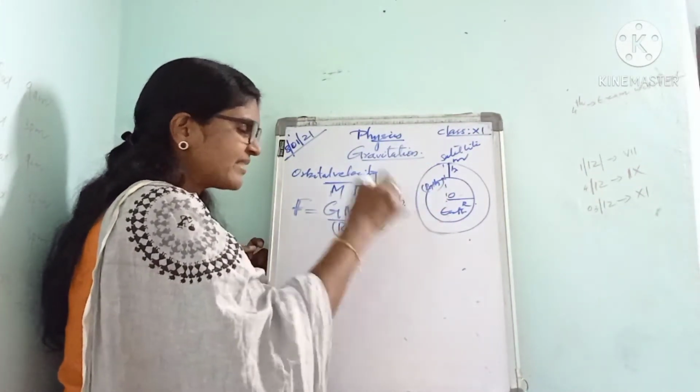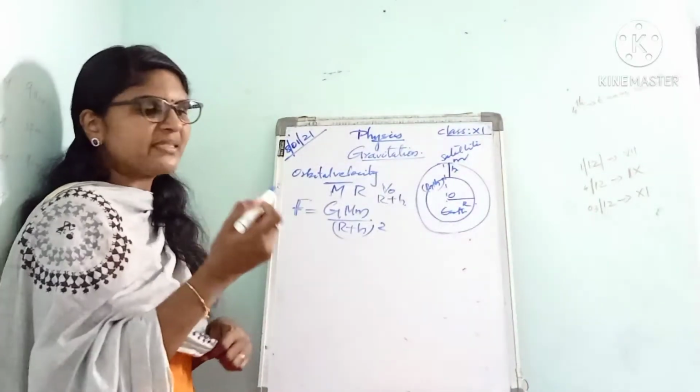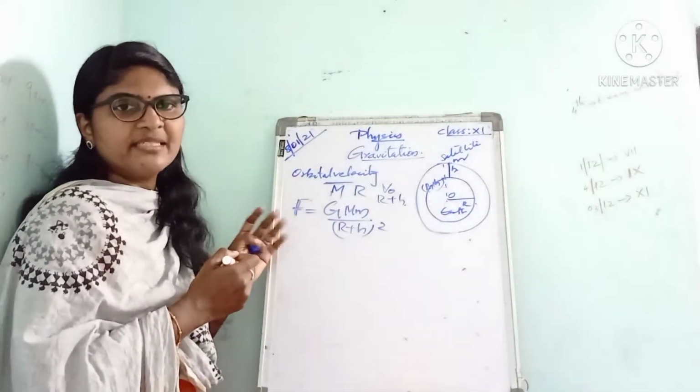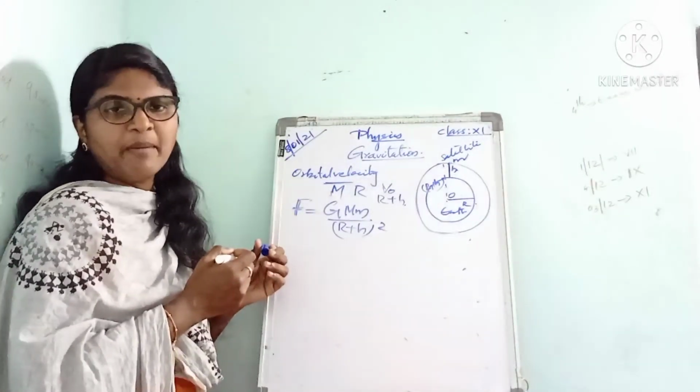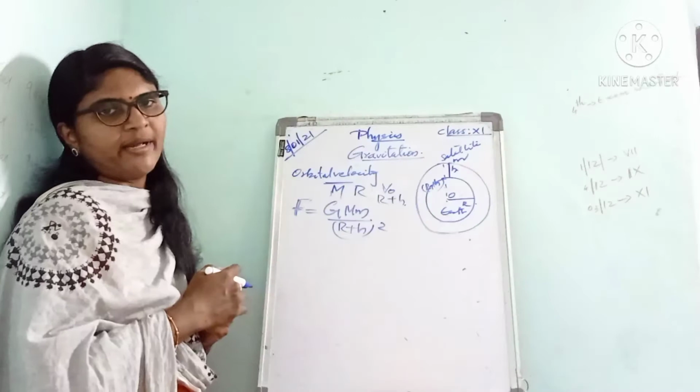So F is equal to G M m divided by (R plus h) the whole square.